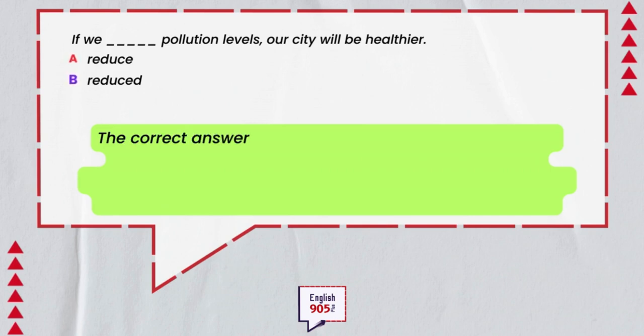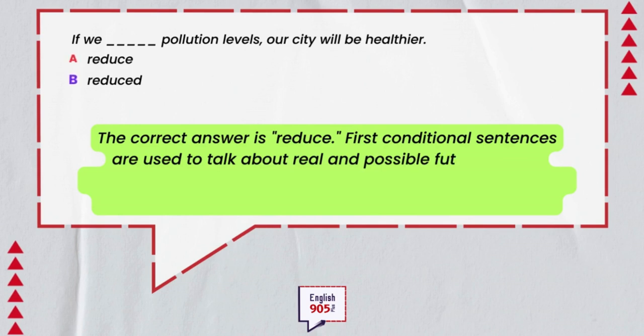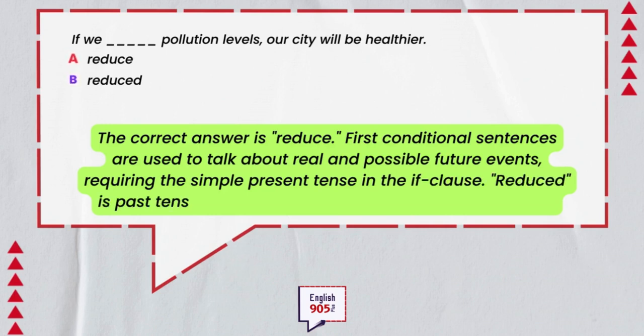The correct answer is reduce. First conditional sentences are used to talk about real and possible future events, requiring the simple present tense in the if clause. Reduced is past tense and incorrect in this future-oriented context.